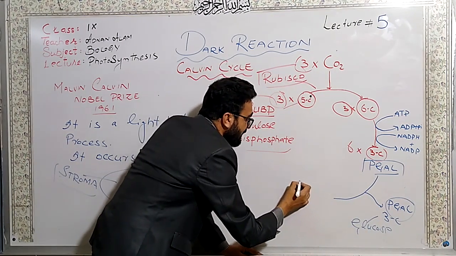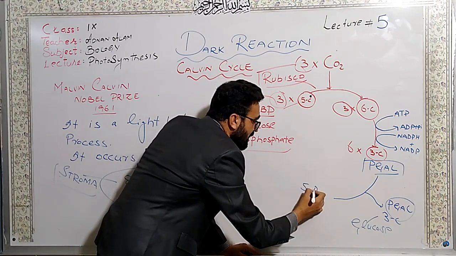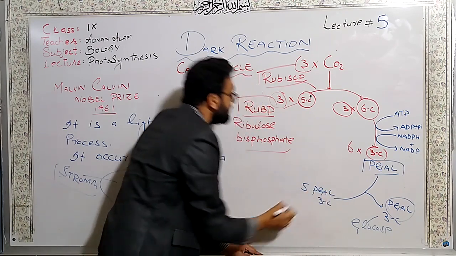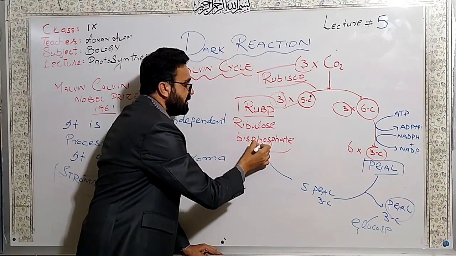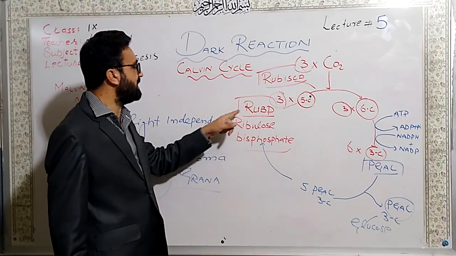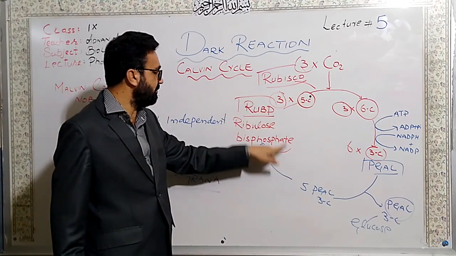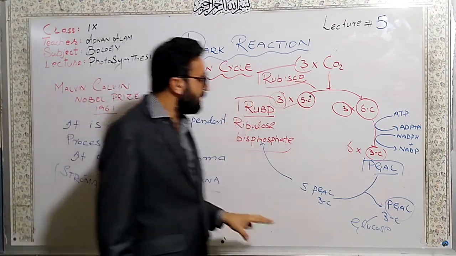And the remaining 5 molecules of PGAL, once again a 3-carbon molecule, will regenerate the RuBP, the ribulose bisphosphate. 3 molecules of 5-carbon RuBP will be regenerated.